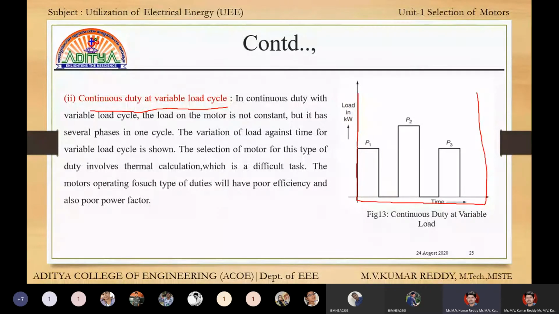In this one cycle, power P1 has one value, power P2 has another value, and power P3 has another value. Here the output power is not constant. That means it is varying from time to time. When it varies from time to time, it is called a variable load. This is the variable load.